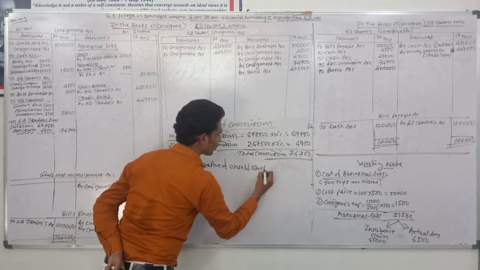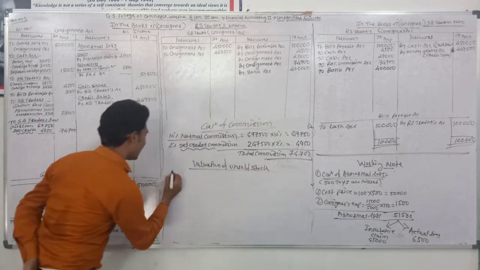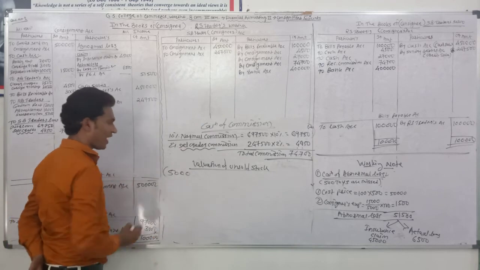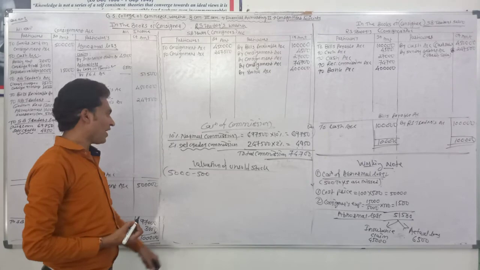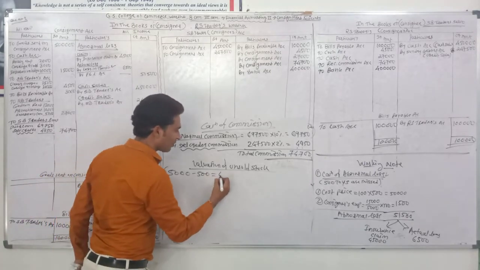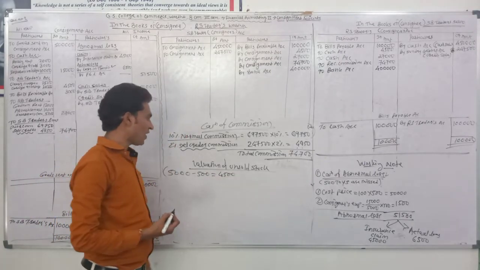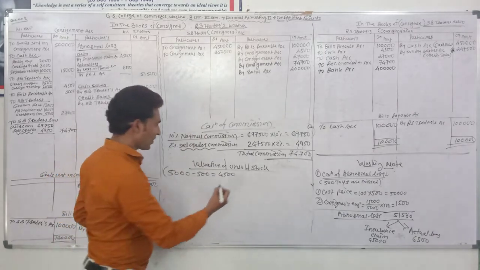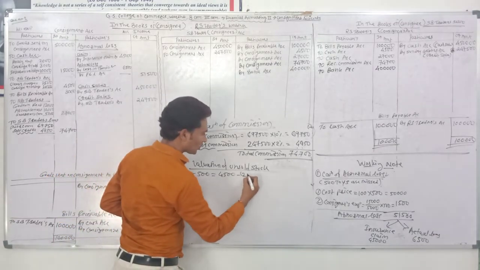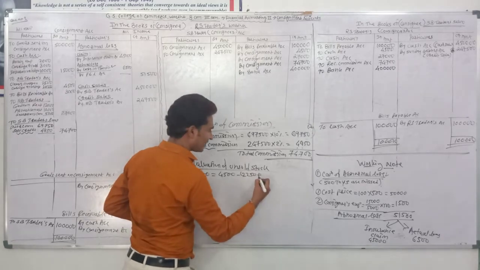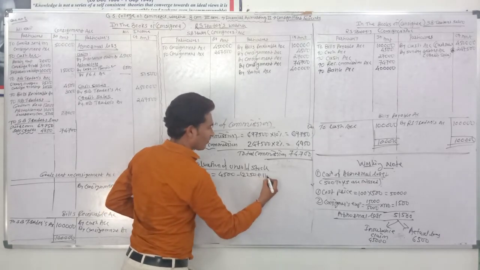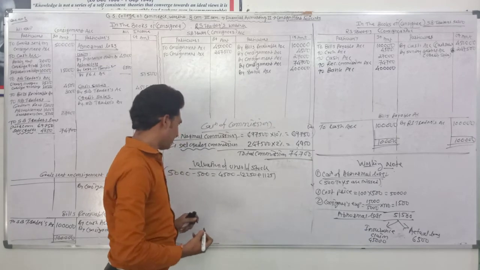Valuation of unsold stock. It consigned 5,000 toys. Out of that 500 toys are missed. It means the consignee got 4,500 toys. Out of that it sold 2,250 on cash and 1,125 on credit.